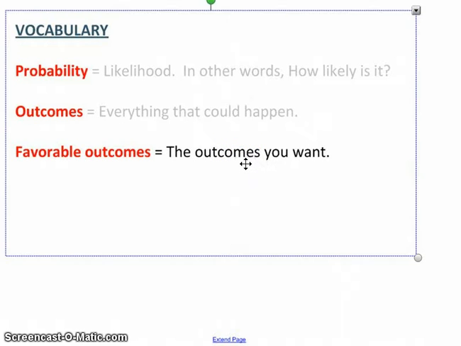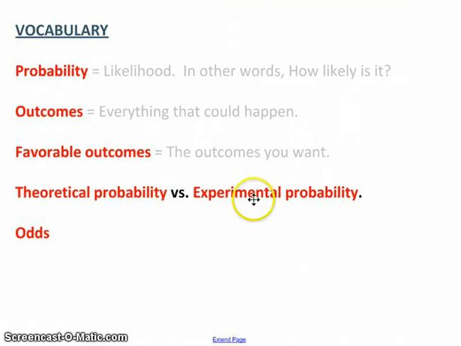But let's look, before I forget, there are a couple of other terms that I'd also like to define and have you remember for your vocabulary. It'll come up a little bit later. One of those is theoretical probability, and that's compared with experimental probability. We'll talk about that in just a couple of minutes. And the last thing that we'll talk about in today's lesson is odds. I'll get those definitions to you in a little while. I've got to give you a formula.